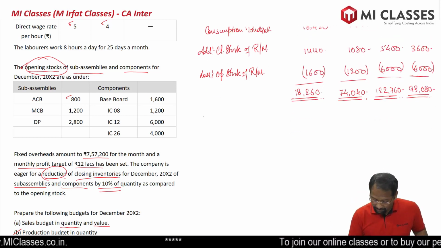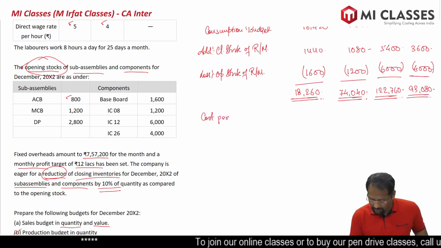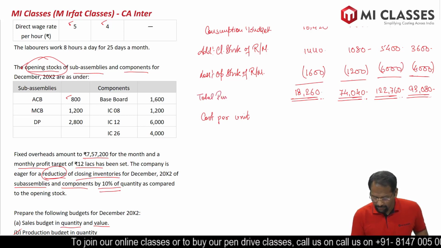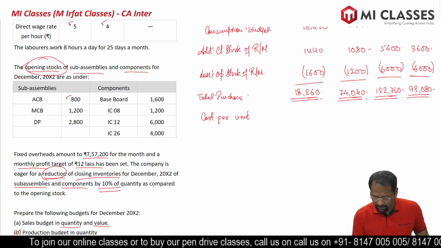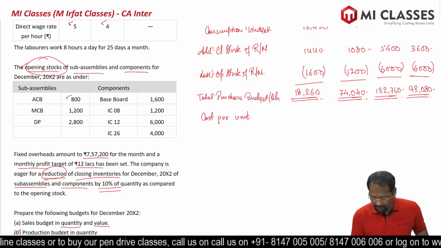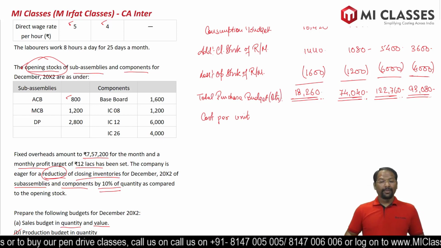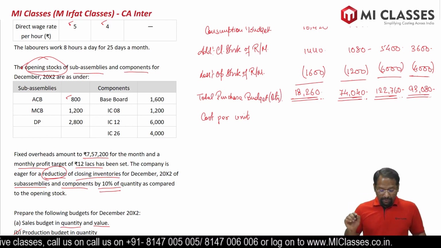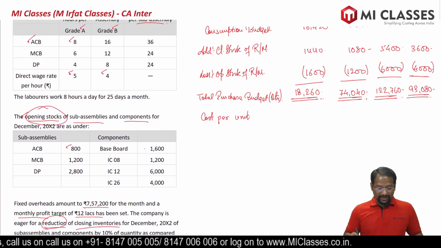So here, cost per unit. But here the total purchase budget is in quantity. So we will multiply quantity into cost per unit. Let's go to the question again.